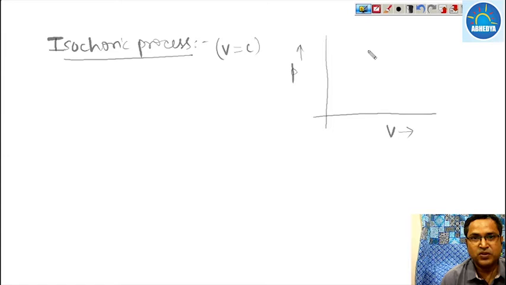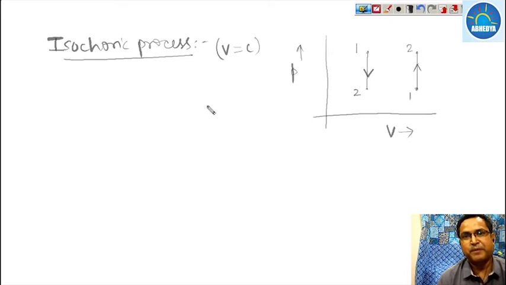Now the volume remains constant. It means either the system has moved from state 1 to 2 in this way, meaning the pressure has been reduced, or it might be possible that the pressure has been increased from state 1 to 2, keeping the volume constant.